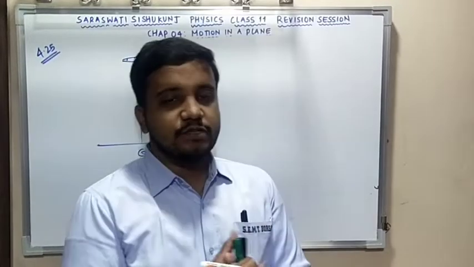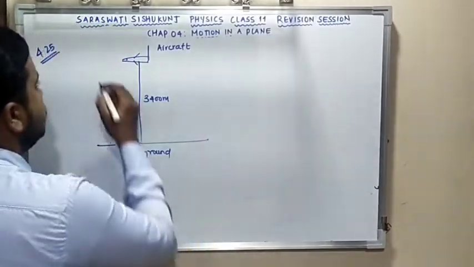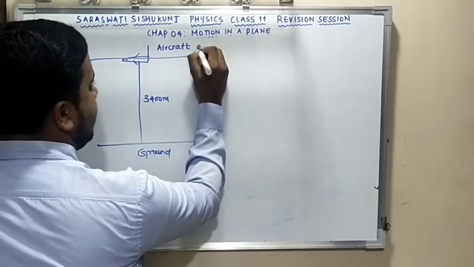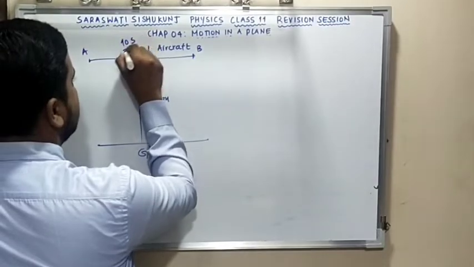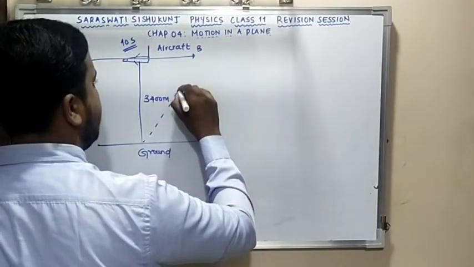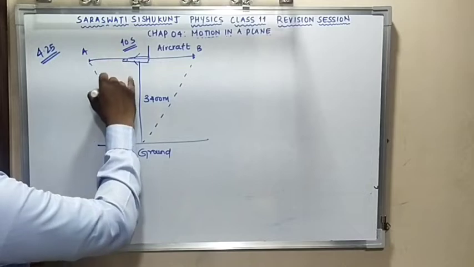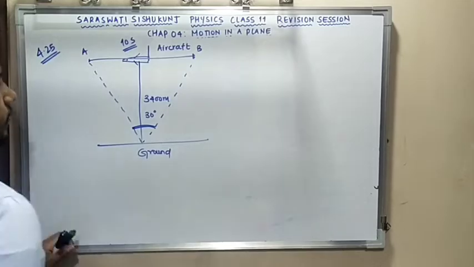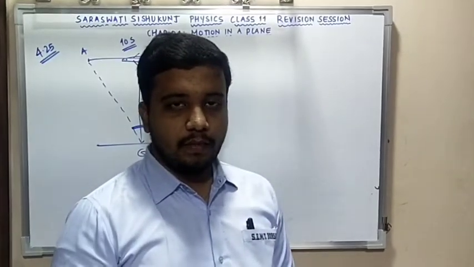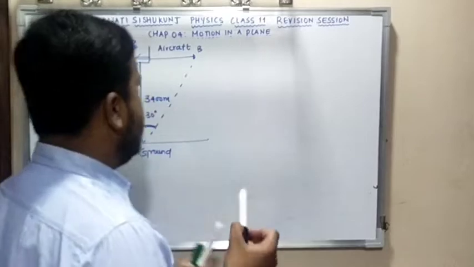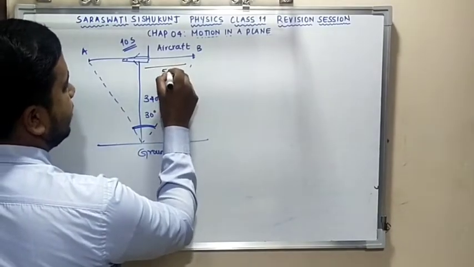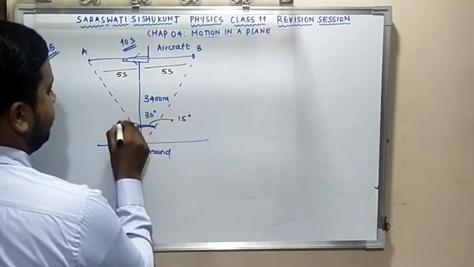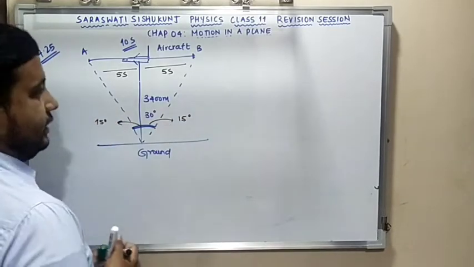Now what they have mentioned in this question, very interesting, is that the two positions of the aircraft, which are designated as A and B, are 10 seconds apart and subtend an angle at the ground, that is a total of 30 degrees. Clear? Now I can understand that this must be 5 seconds and this is 5 seconds. So this angle individually will be 15 degrees, 15 degrees. It totals 30 degrees. Clear?